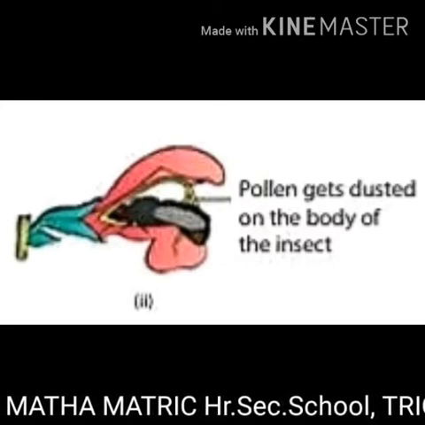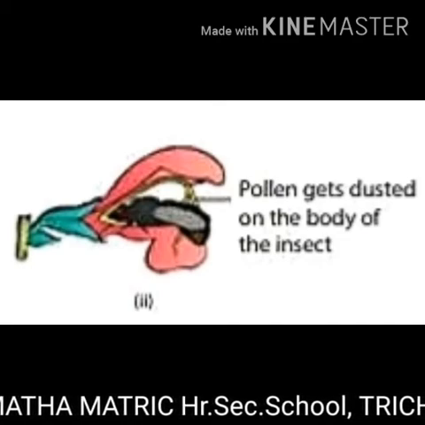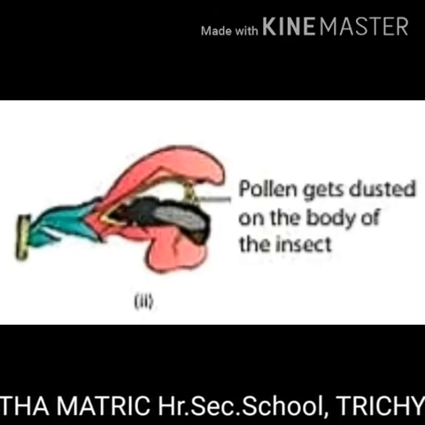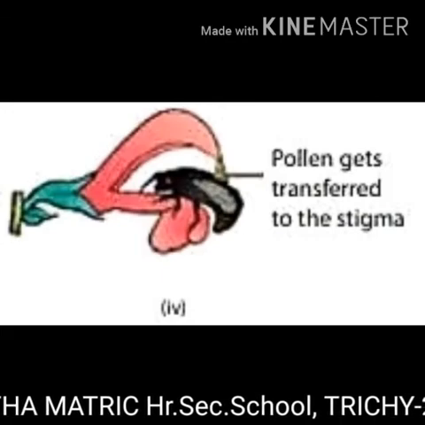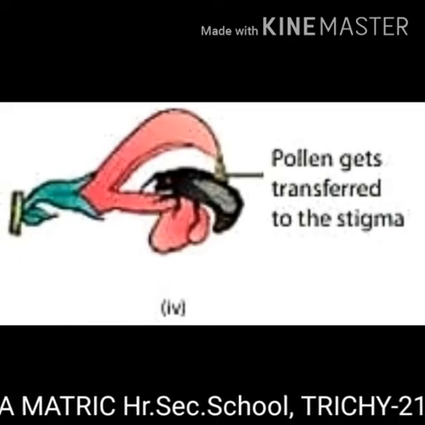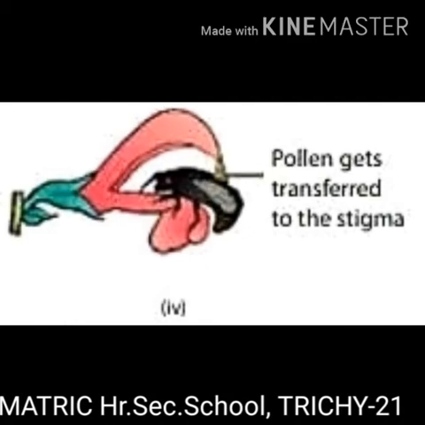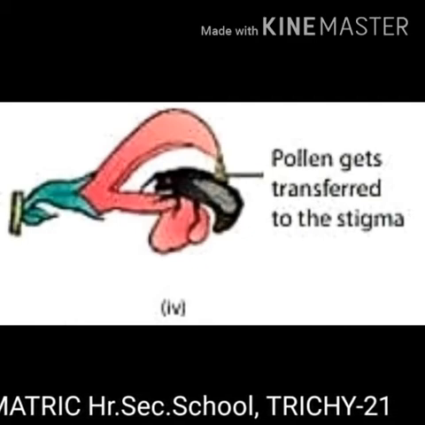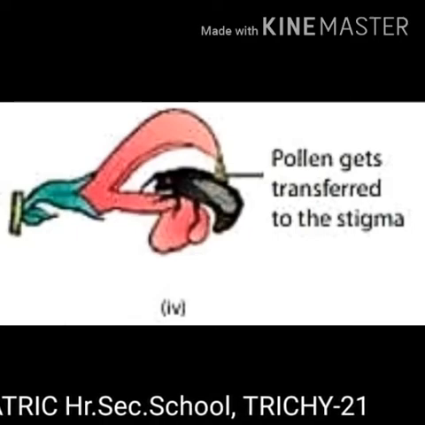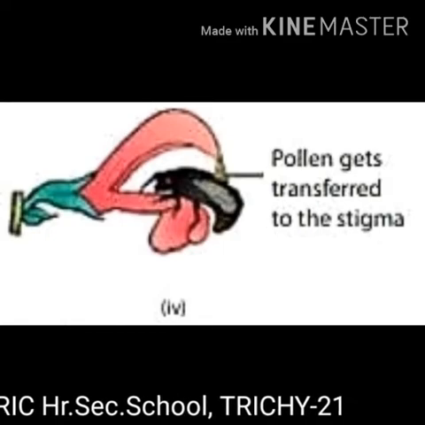During the entry of the bee into the flower, the body strikes against the sterile end of the connective tissue. This makes the fertile part of the stamen to descend. Descent means come down and strike at the back of the bee. The pollen gets deposited on the back of the bee. When it visits another flower, the pollen gets rubbed against the stigma and completes the act of pollination in salvia.